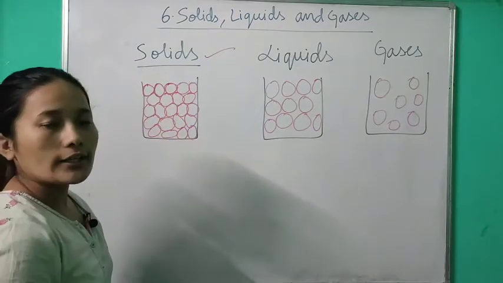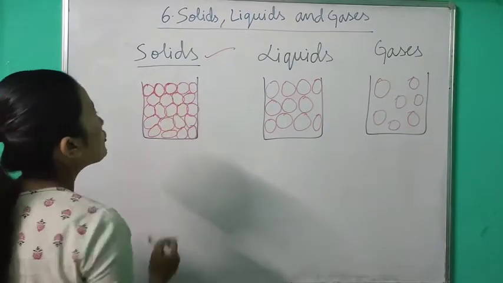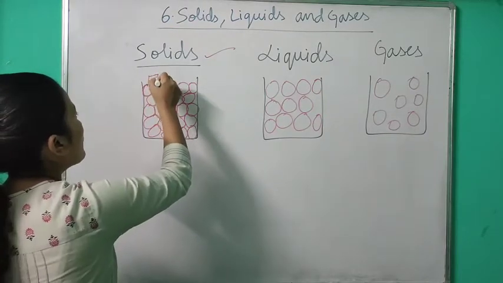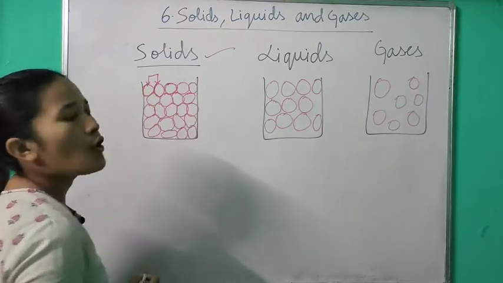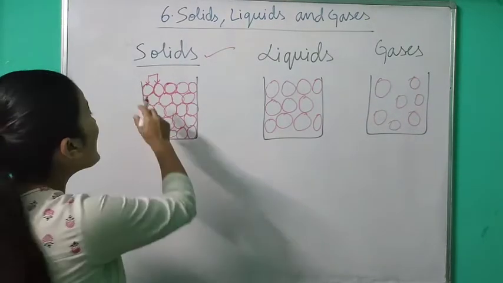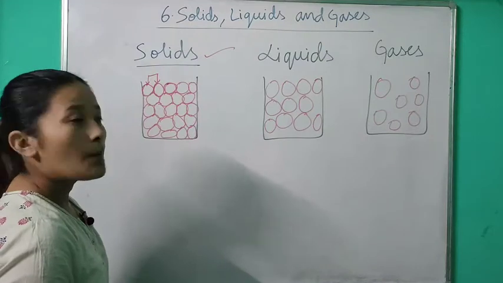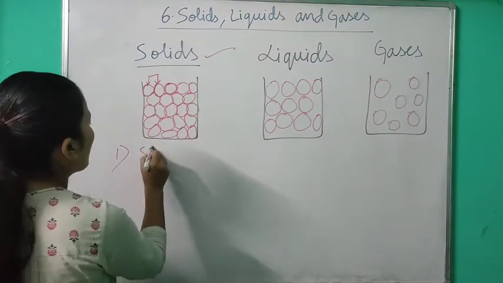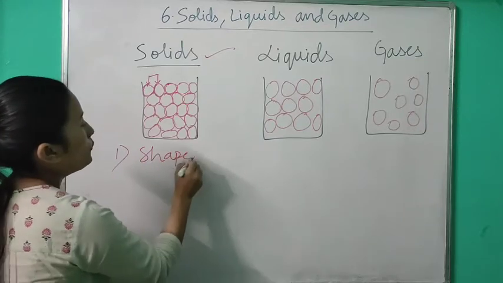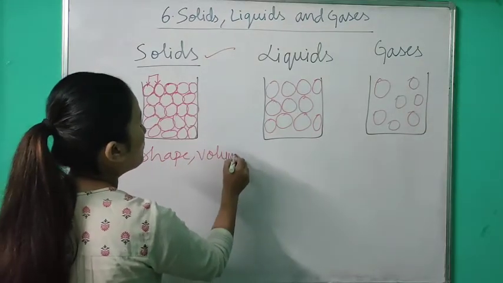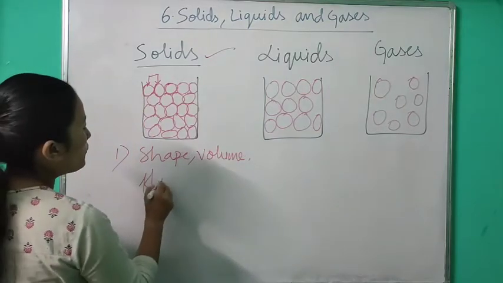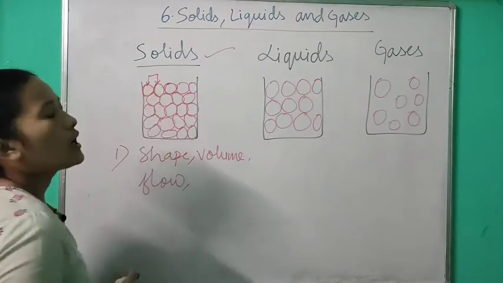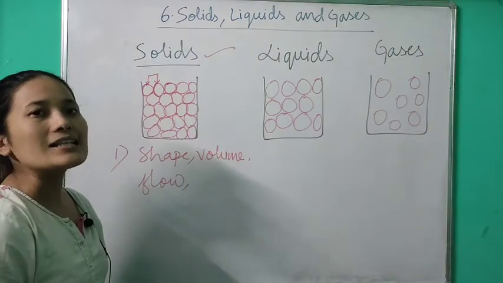In case of solid, these molecules are tightly packed, there is no space between two atoms, because of which solids have definite shape, volume, and they do not flow, because the atoms in solids are tightly packed.